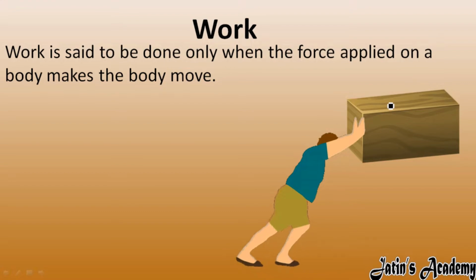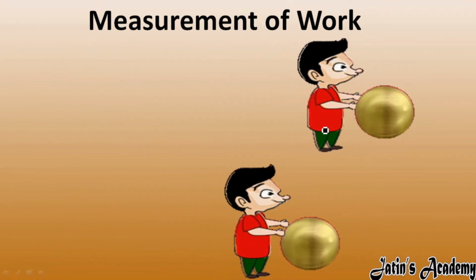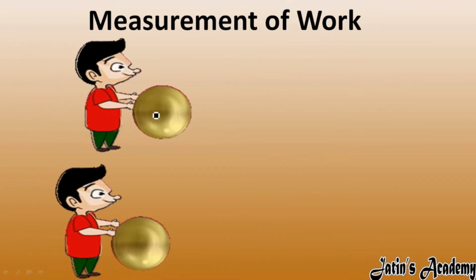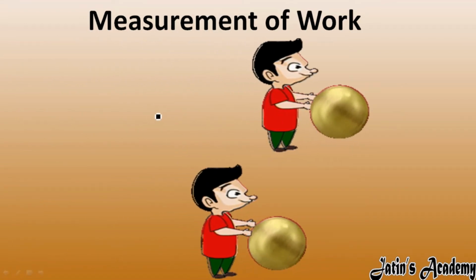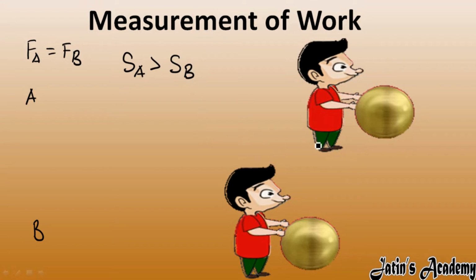Now let's derive the formula of work done with some examples. One example: two boys moving a roller. Both apply the same force, so the force applied by boy A is equal to the force applied by boy B. But the displacement covered by boy A is more than the displacement covered by boy B. Now tell me, out of cases A and B, in which case is the work done more?